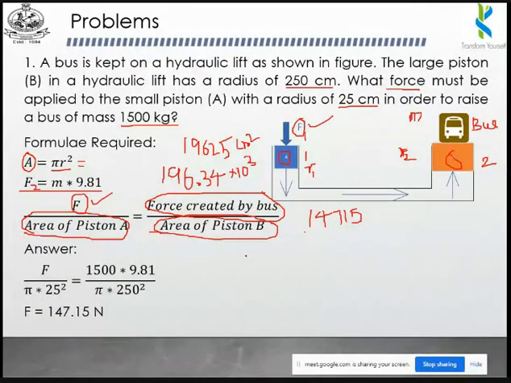Normally you are making a mistake with the decimal points. Look here, it will be 14715 point some value, so you have to use those values also. If you do that, you'll get a proper answer. The answer is 147.15 Newton. So if you apply 147.15 Newton on this place, you can lift this particular vehicle, which has a mass of 1500 kg.